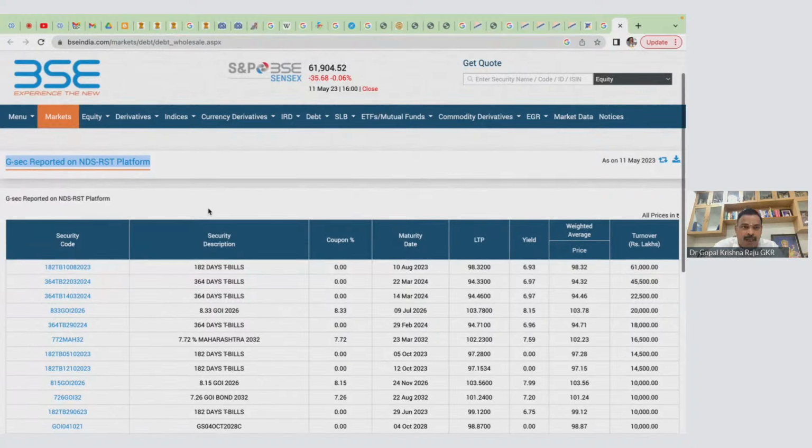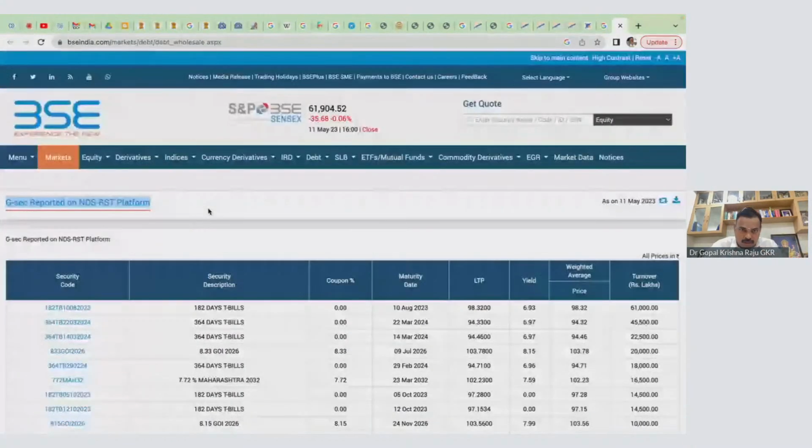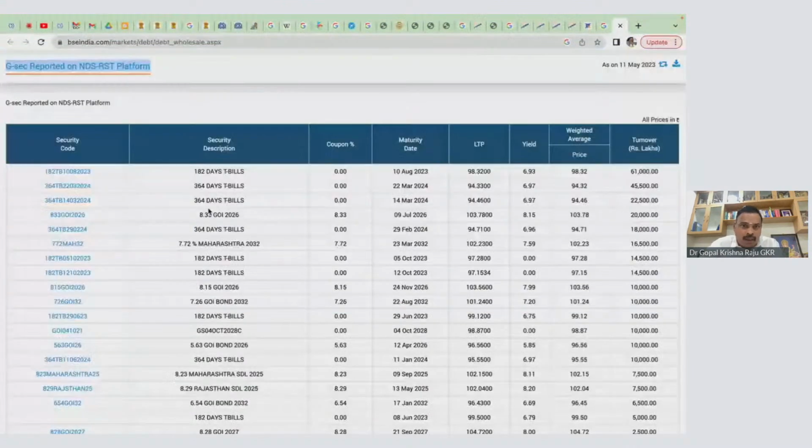It is secured because it is backed by government sovereign bonds, and liquidity will be there. Liquidity and safety make this the biggest market in our country. If you say the share market, NSE, BSE, that is small, very small compared to this.